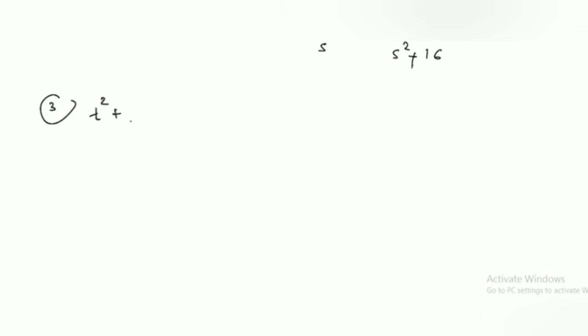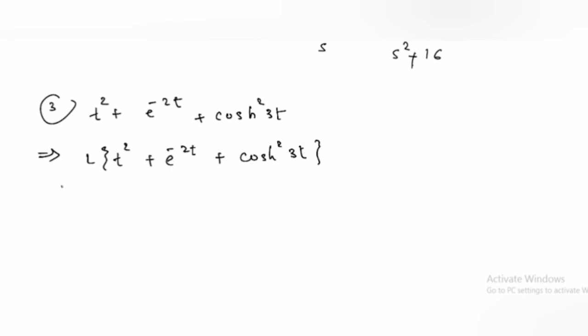t square plus e raised to minus 2t plus cos hyperbolic square 3t. First we take a Laplace of this function. Now we separate the Laplace on this plus sign. So Laplace of t square plus Laplace of e raised to minus 2t plus Laplace of cos hyperbolic square 3t. We know the Laplace of cos hyperbolic 3t, so here we apply trigonometric properties.